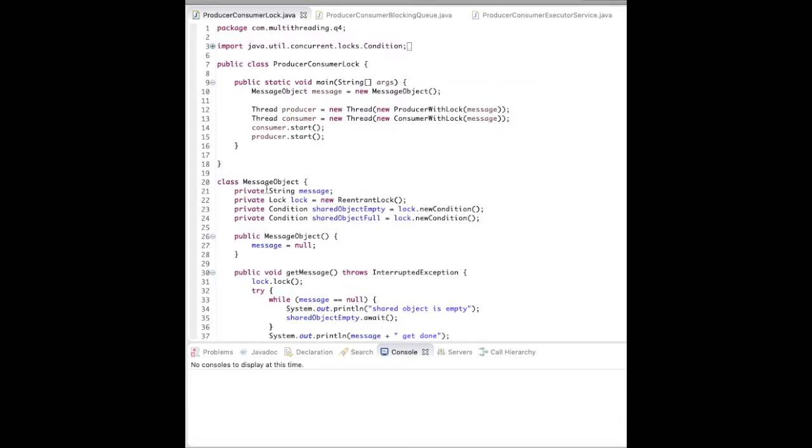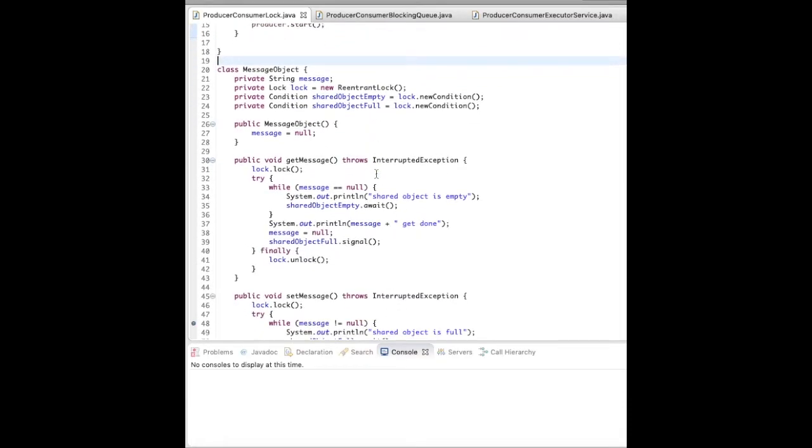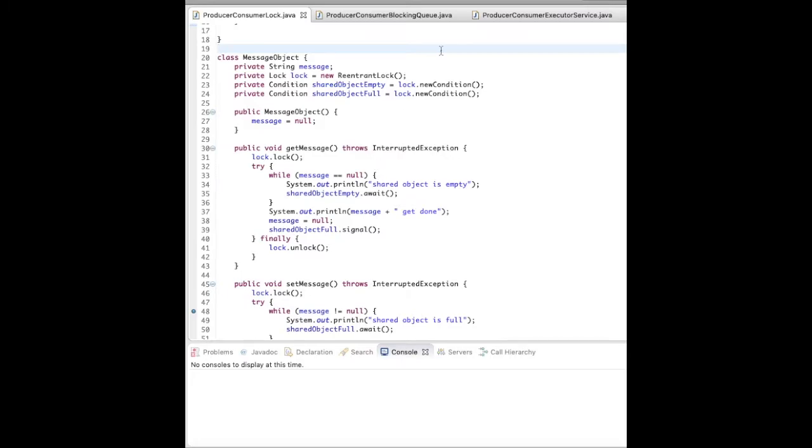Let's see the code. There's a message object which is the shared object. This is the main class. In this main class we have created a producer and a consumer thread, and this is the shared message object where the producer will place the message and the consumer will consume it. We are passing this message object to the producer and consumer threads, and then just calling consumer dot start, producer dot start. Now in this message object we have implemented lock.